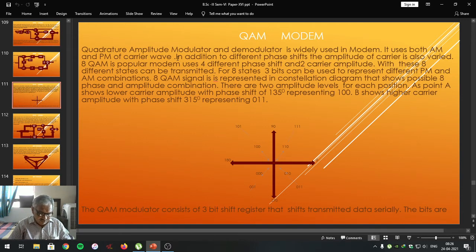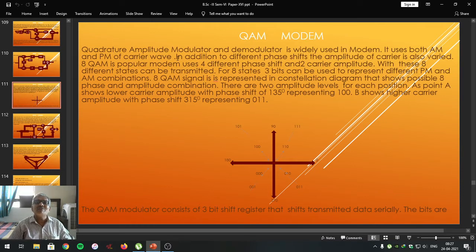By the definition, if you remember, modulation is the process in which one of the parameters of a high frequency carrier wave is changed in accordance with that of the signal to be transmitted. In this case, we are interested to transmit digital data, binary data. For binary data, we studied in the same topic: ASK, FSK, PSK, QPSK. All these are types of digital modulation, and those are used in this particular modem.